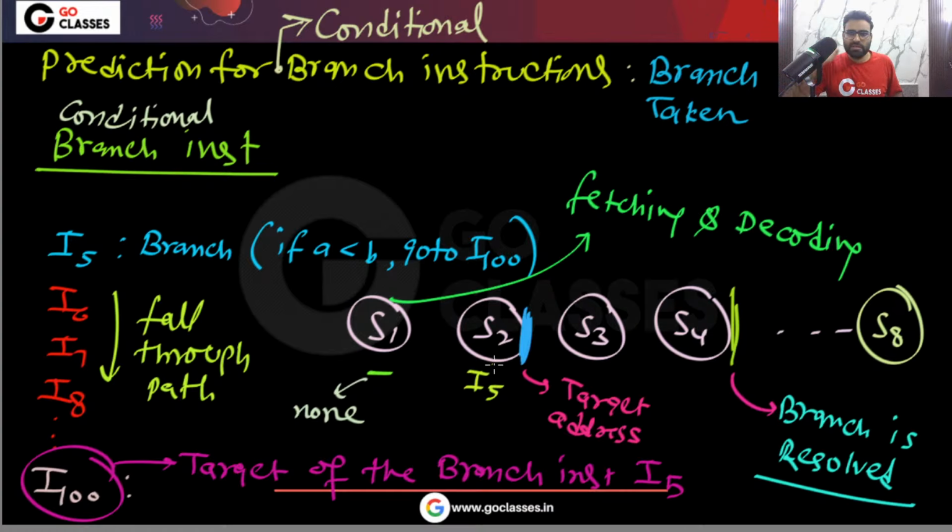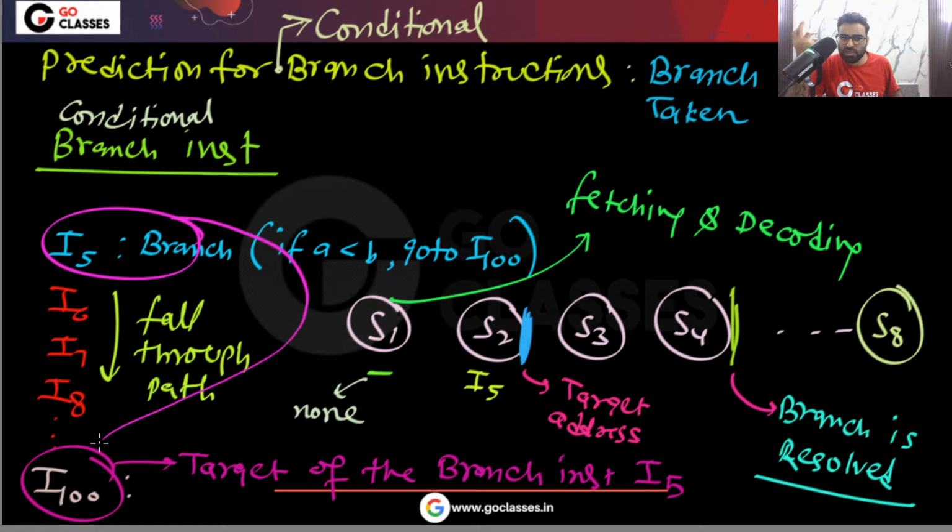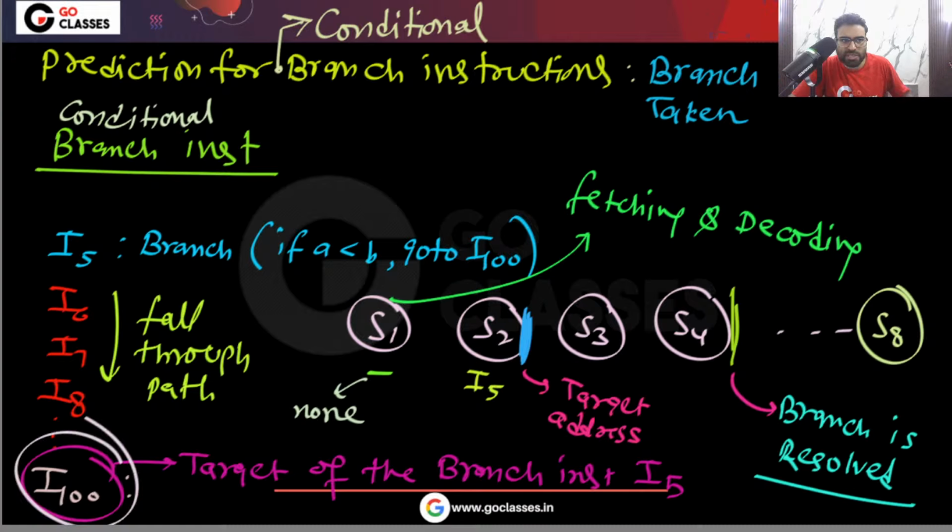Now, just use your common sense, think logically. I am thinking this is my prediction that the branch will actually be taken. It means I am 100% sure that after I5, the next instruction to execute is actually I100. Okay, yes or no? So what I will do, as soon as I find the target address, this I100 address, as soon as it is available to me at the end of this stage S2, next I will fetch this I100. Do you agree with me?